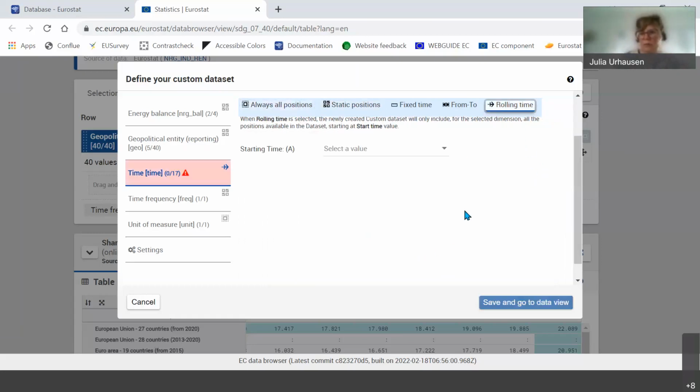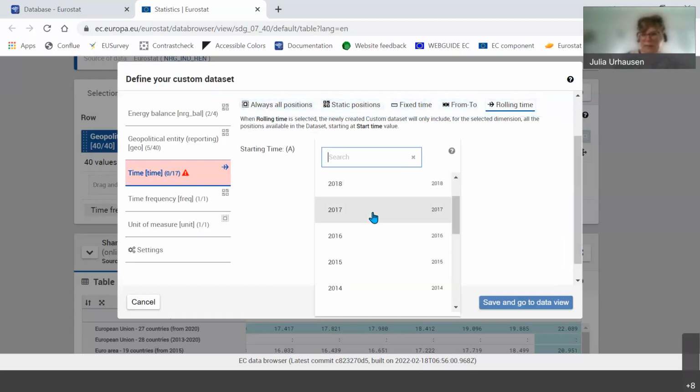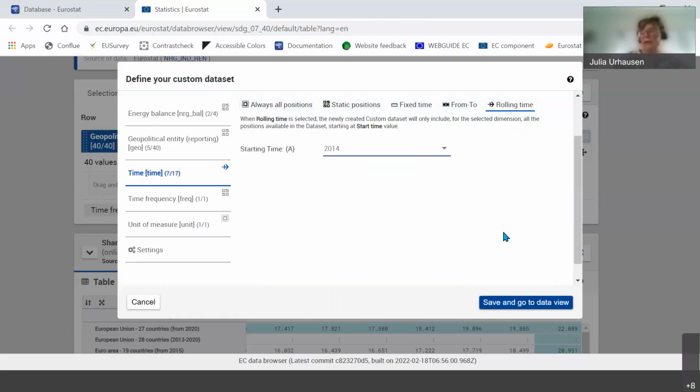That means your custom data set will always show all the time dimensions available in the data set. Or you can do what we call a rolling time, where you say, okay, in my data set, I always want data from 2014 on, and it will always show the latest available data. So in case data for 2021 is added later on, you will find it if you create a bookmark. So I recommend using the rolling time bookmark and set your start date, and then you can be sure that the data set will always show the latest one.